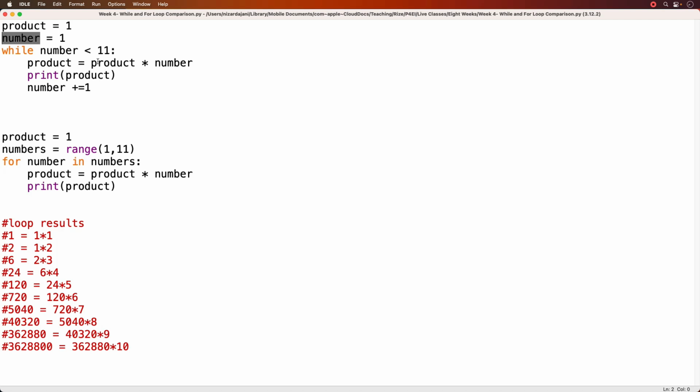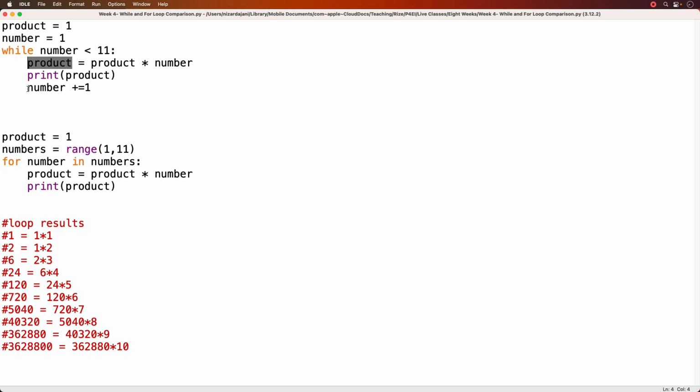Now what this is going to do is take product, which right now is defined as 1. It's going to take product, which is 1, multiplied by number, which is also 1. This is on the first iteration. So 1 times 1 is 1, which is assigned to the value product. Then I'm going to print whatever that value is, which is 1.